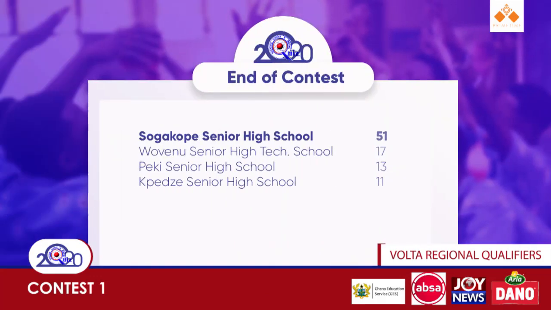At the end of the contest, Abor SHS had 11 points, Peki SHS 13 points, Vovenu Senior High Technical School 17 points, Sogakope SHS 51 points. Congratulations to Sogakope for making it to the national stage. The National Science and Maths Quiz is brought to us by Ghana Education Service with support from Dano Milk and Joy News. This is a primetime production.